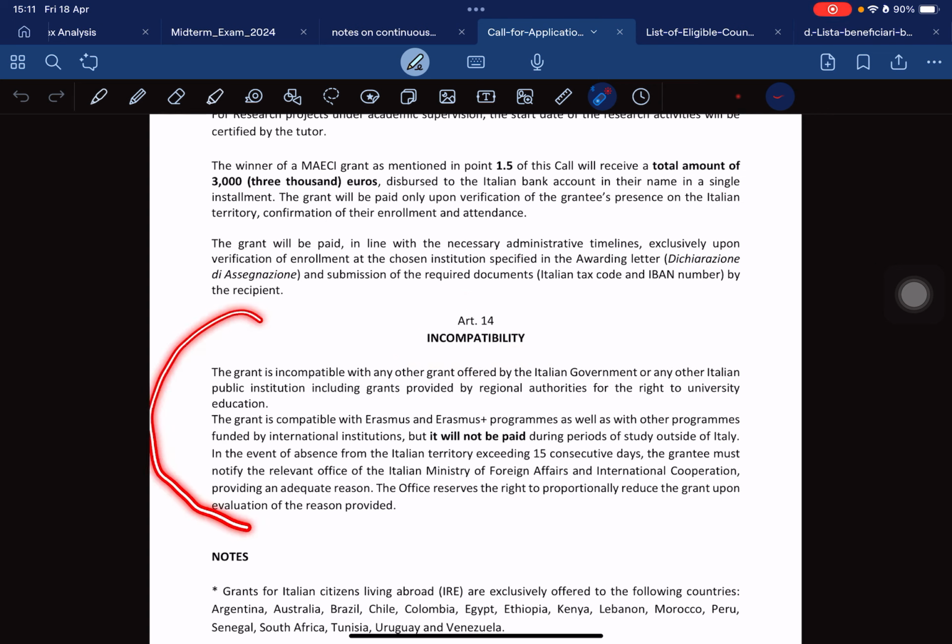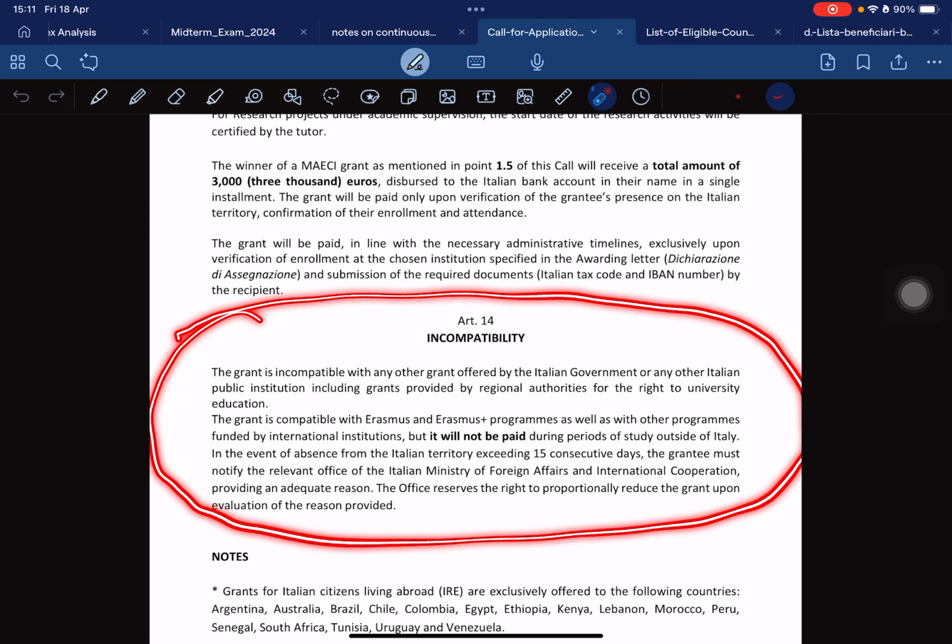This is very important. The grant is incompatible with any other grant offered by the Italian government or any other Italian public institution, including grants provided by regional authorities for the right to university education. When they talk of regional authorities, they are talking about the regional grants. So if you apply for regional grants, you can't apply for this one as well. You have to choose one between them.